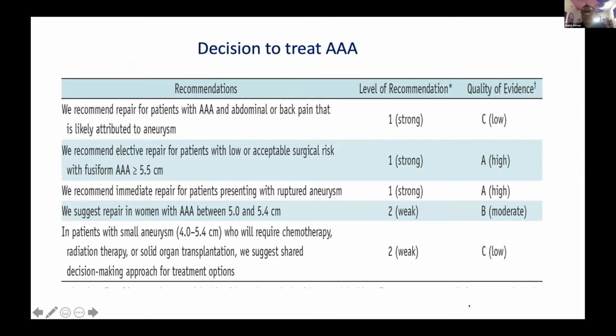The 3 recommendations, the strong recommendation is a ruptured aneurysm, that is 1. If the dimension is more than 55 millimeter, that is again a level of indication A. And if the patient is symptomatic, in that situation, again, the level of recommendation is 1. So these are the 3 situations where definitely you will subject the patient either for EVAR or surgical.